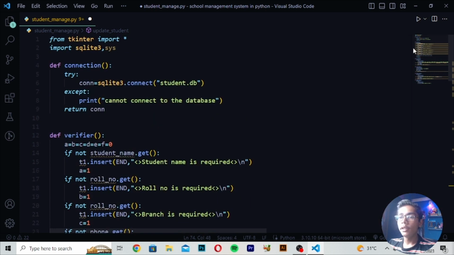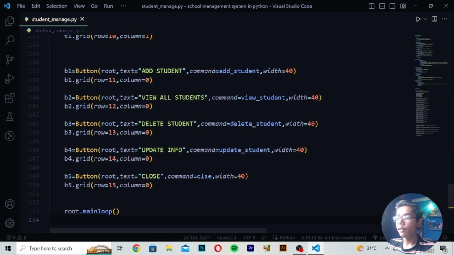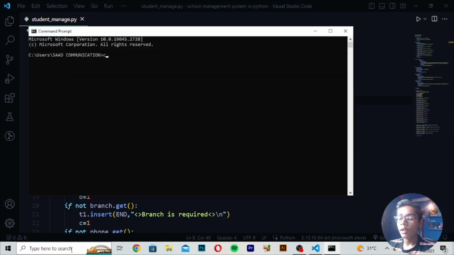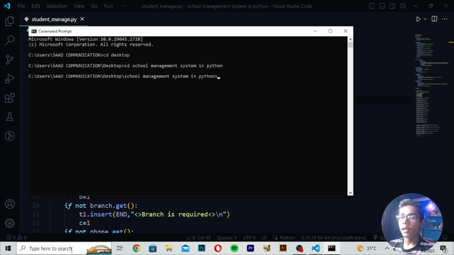Now when you've written all these values, you have to save all the values which we have written. After saving, you have to run it. So for running I will be opening command prompt. Our folder was on desktop and our folder name was school management system. So I will be writing school management system in Python, then you have to write the file name, which is student management, or you can say student manage.py.